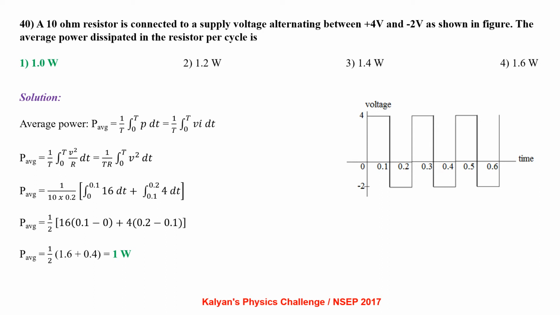Since voltage time graph is given, we have written the formula for power in terms of voltage. P average equal to 1 by (10 into 0.2) [integral 0 to 0.1 of 16 dt plus integral 0.1 to 0.2 of 4 dt], that is 1 by 2 times [16 of (0.1 minus 0) plus 4 of (0.2 minus 0.1)], which gives us the average power to be 1 watt.